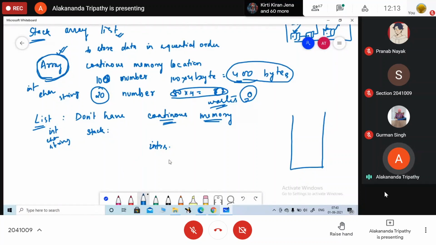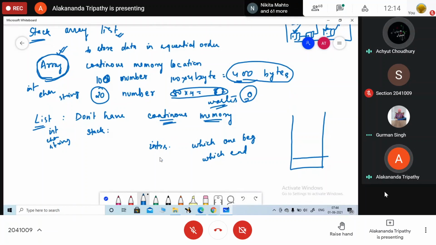कौन से instruction पहले execute होना चाहिए? Which one should be executed at the beginning, and which one will be executed at the end? जो beginning, जो end में execute होगा, उस stack के कहाँ रखते हैं? We are going to pile it up at the end of the stack. So you must have gone to parties. Parties में जाते हो ना सब? Ma'am, LIFO method, last in first out. Yes, ma'am. हाँ. So there we are arranging the plates.